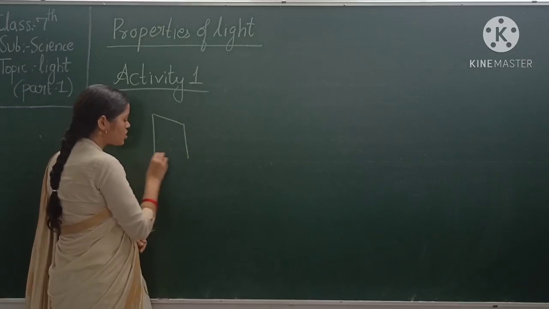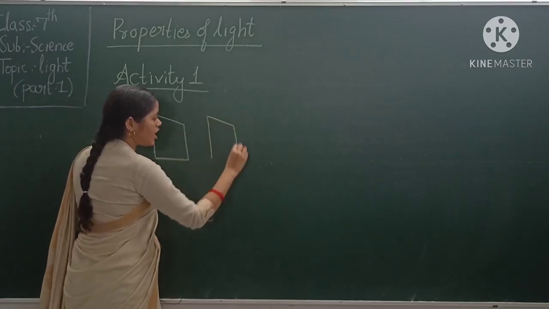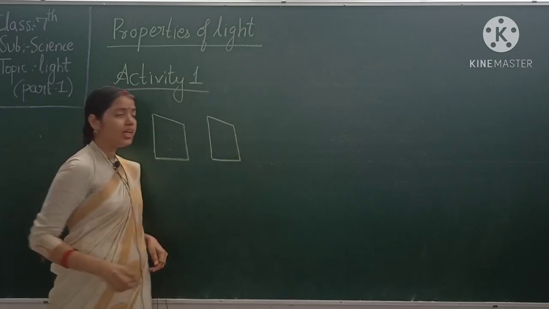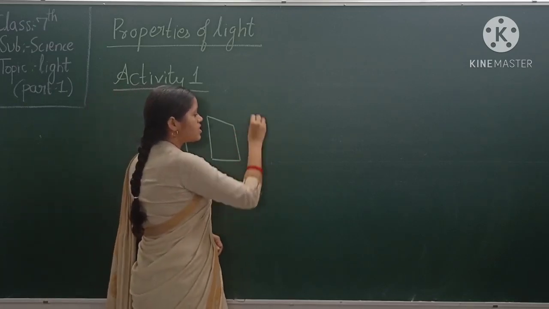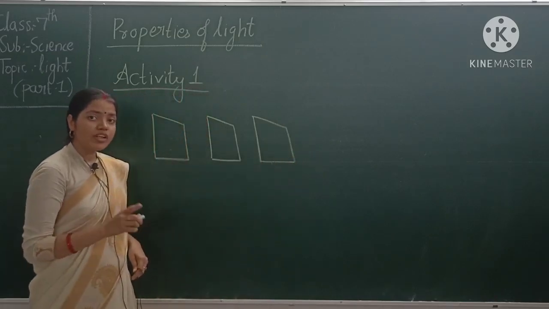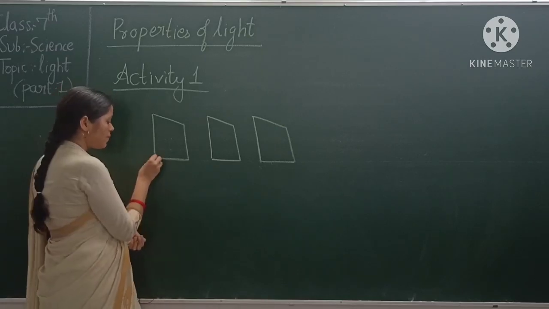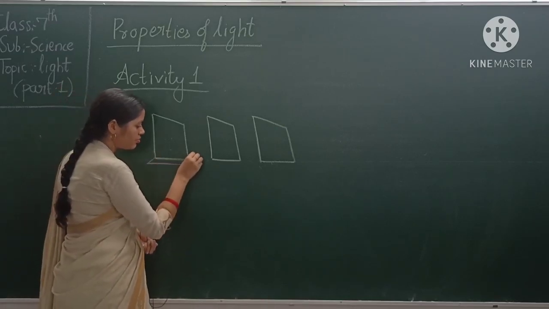This is one cardboard sheet. Okay, next this is the second cardboard sheet. Okay, and this is the third cardboard sheet. Now you have to fix these cardboard sheets on a stand. So this is a stand.